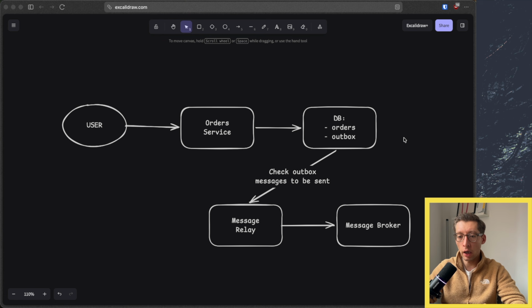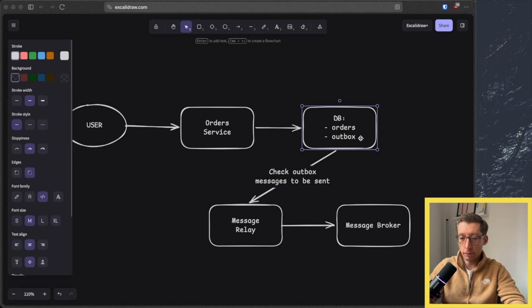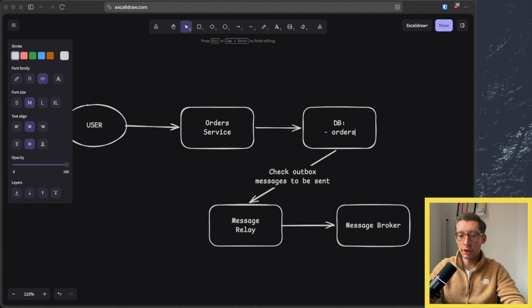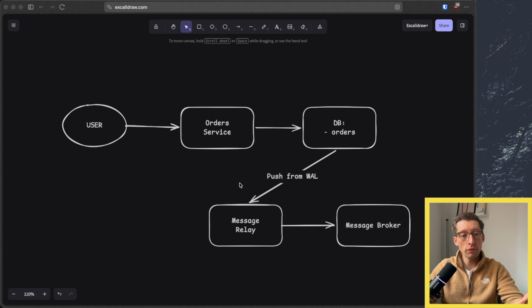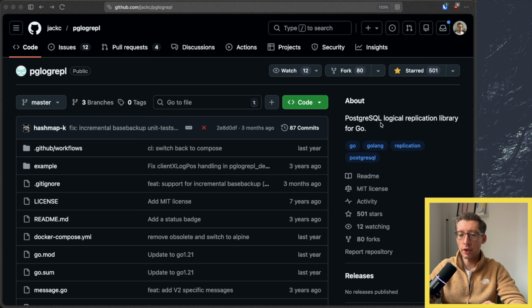With logical replication, our diagram will look a little bit different, though not much. As you may already understand, we don't need the Outbox table, just orders. It would be like a push from the write-ahead log. We still need some sort of a receiver, you can still call it relay, so no changes here, and then the message broker, right? So not much changes, but instead of the Outbox table, we subscribe to updates from the write-ahead log. In Go, you can use this great library for interacting with the Postgres logical replication protocol. The library is called pglogrepl, and it's from the creator of the pgx Postgres driver, Jack Christensen.